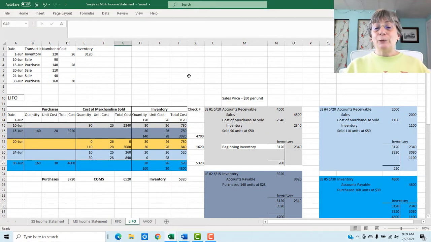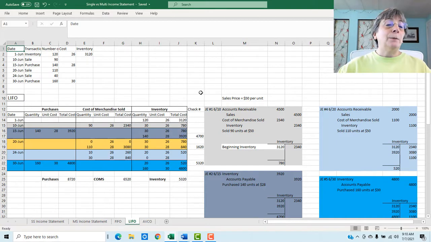So let's jump directly into our spreadsheet where we are going to go through the same transactions that we did for FIFO. Now we're going to do it for LIFO. So these are the exact same transactions that we did for FIFO. And of course, if you haven't seen the FIFO video, it's in the description. So it is there for you to watch when you're ready for it. So here are the transactions that we're dealing with.